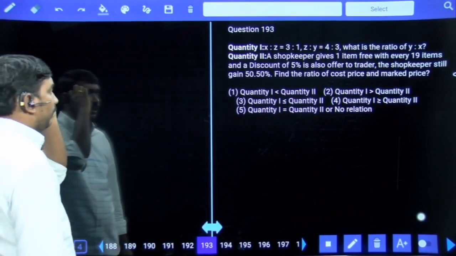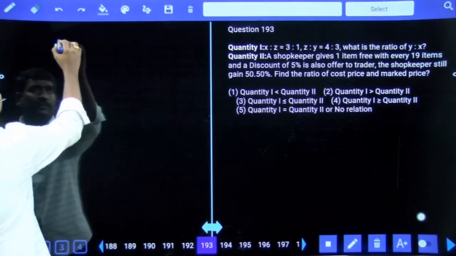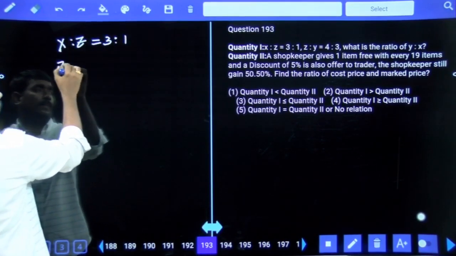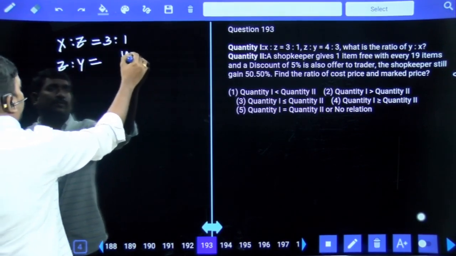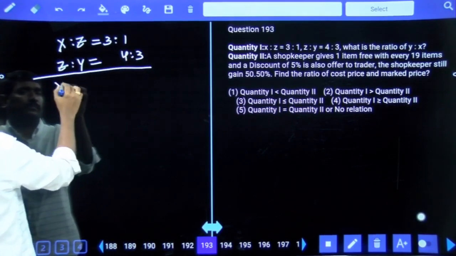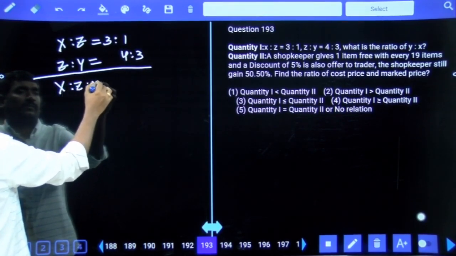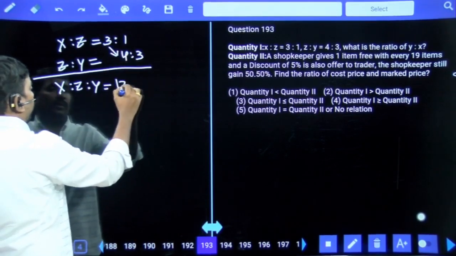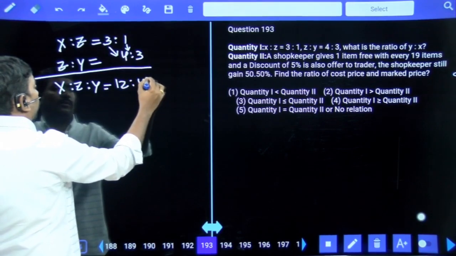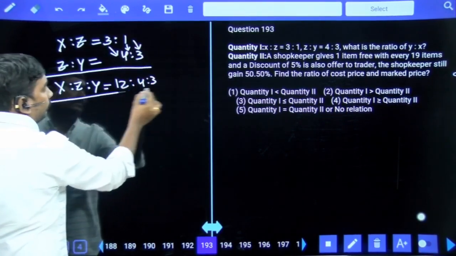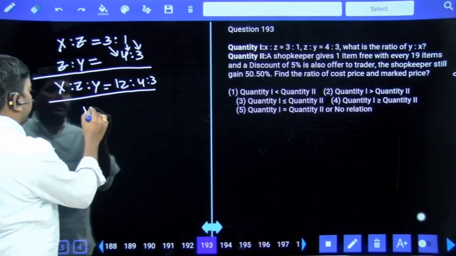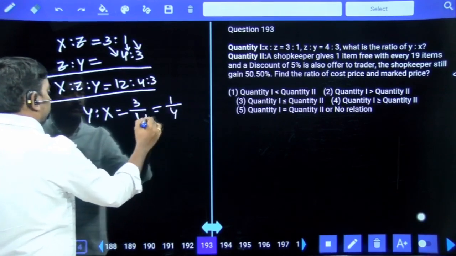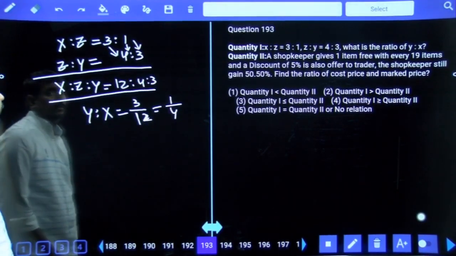X is to Z equal to 3 is to 1, Z is to Y equal to 4 is to 3. Then X is to Z is to Y is nothing but 3 fours are 12, 1 four is 4, 1 three is 3. What is the ratio between Y is to X? Y is to X means 3/12, that is 1/4.